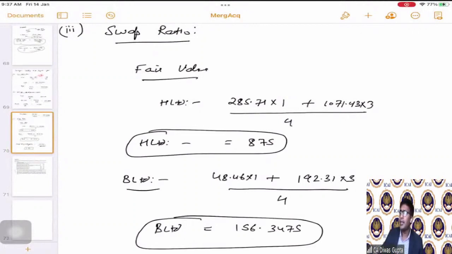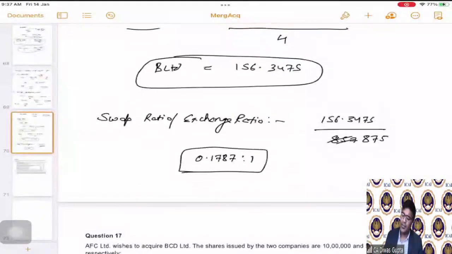Now Namita is saying, sir, in the calculation of number of shares to be issued, if we get a figure in decimal, then ideally what to do? Okay, you leave that in decimal. See, here also I have left it in decimal only, right? The exchange ratio, because they're asking us to calculate the exchange ratio.